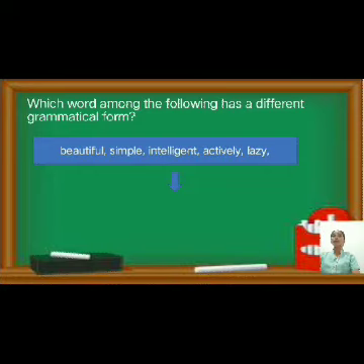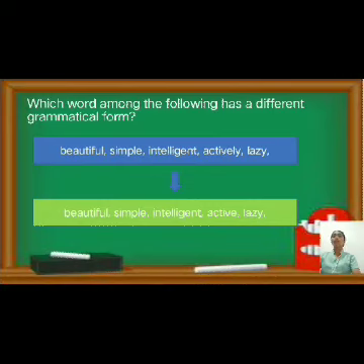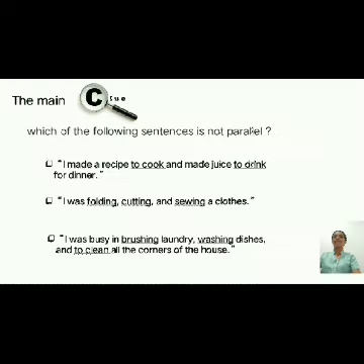Which word among the following has a different grammatical form? Beautiful, simple, intelligent, actively, and lazy. If your answer is the word actively, now you're correct. Why? Because the word actively is an adverb, but the other words are in adjective form. So to make it better, the words should be like this: beautiful, simple, intelligent, active, and lazy.